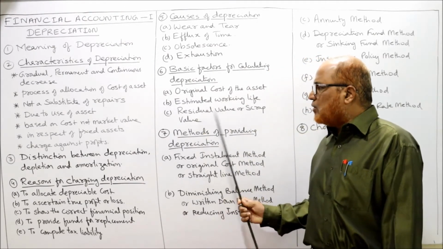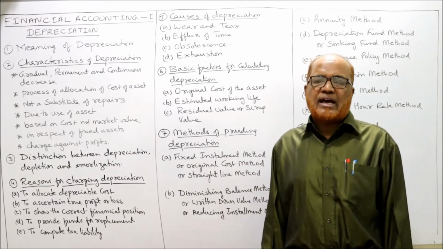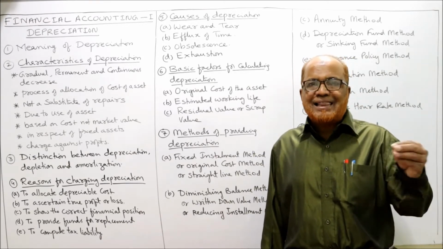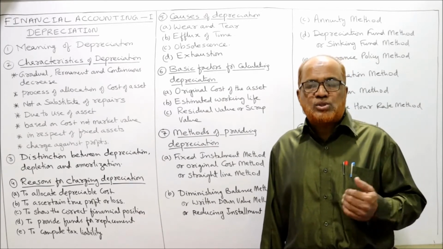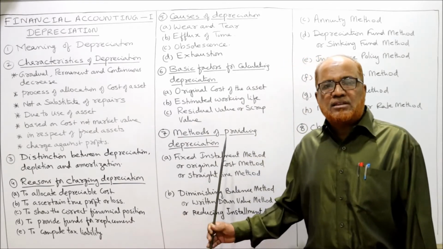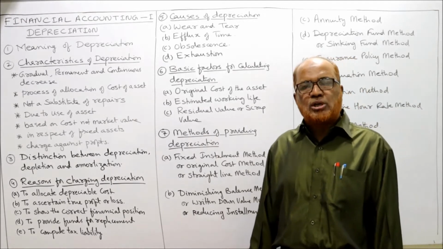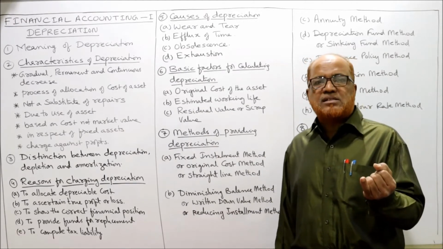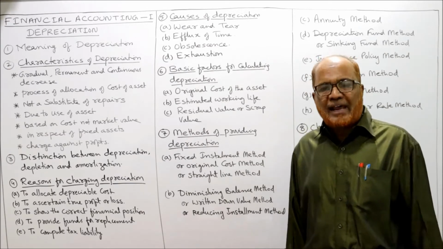Then residual value or scrap value. At the end of the useful life of the asset, we can sell the asset at scrap value. So we can get some residual value, scrap value, at the end of the estimated life. So these are the three factors which must be considered for calculating depreciation: original cost of the asset, estimated working life, and estimated scrap value.